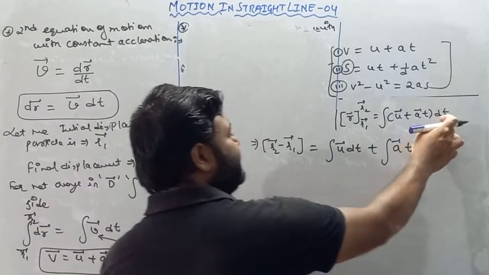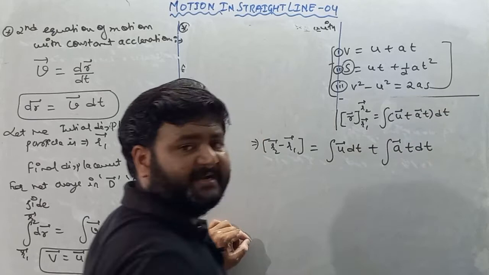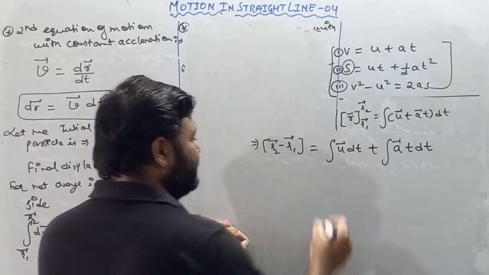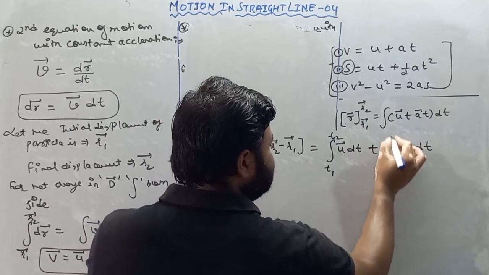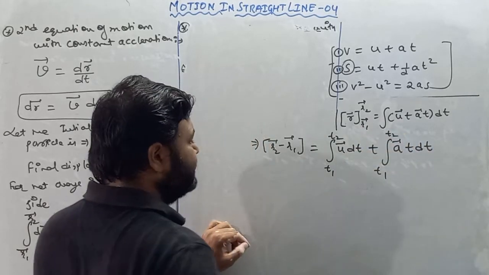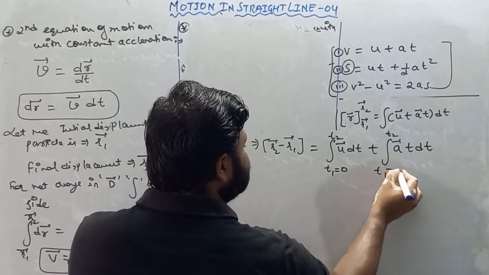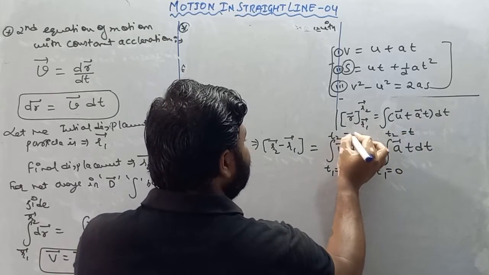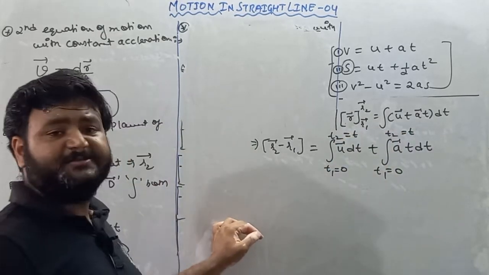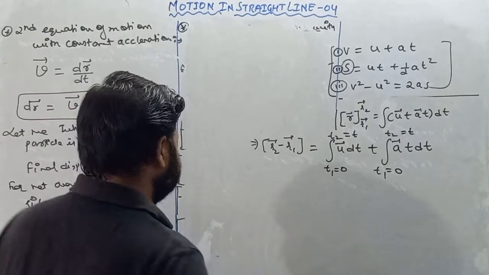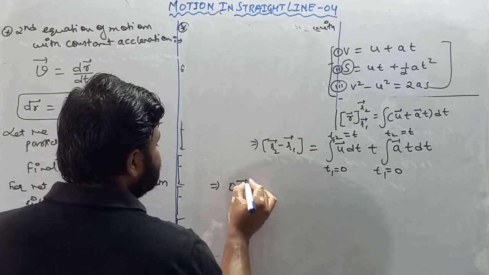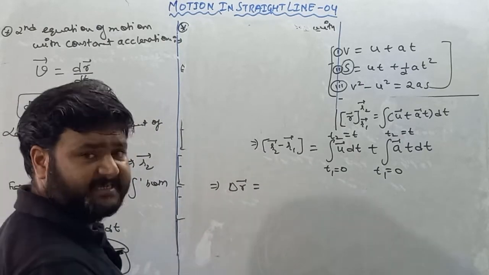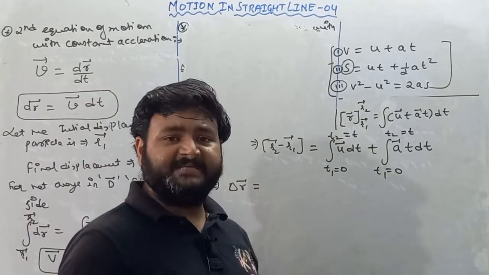See, dt is multiplied with u and dt is multiplied with a t. Now we know that the initial time is t1 and the final time is t2, and we'll consider the initial time as 0 and the final time as t. So t1 equals 0 and t2 equals t. Now r2 vector minus r1 vector is the change in position vector, which equals u, the initial velocity.